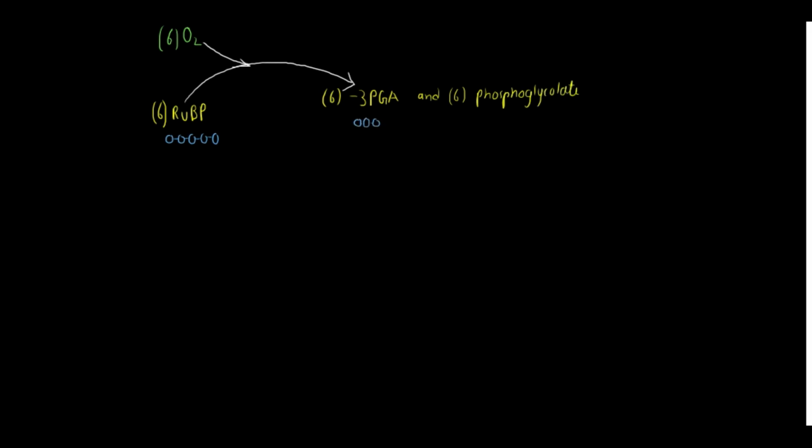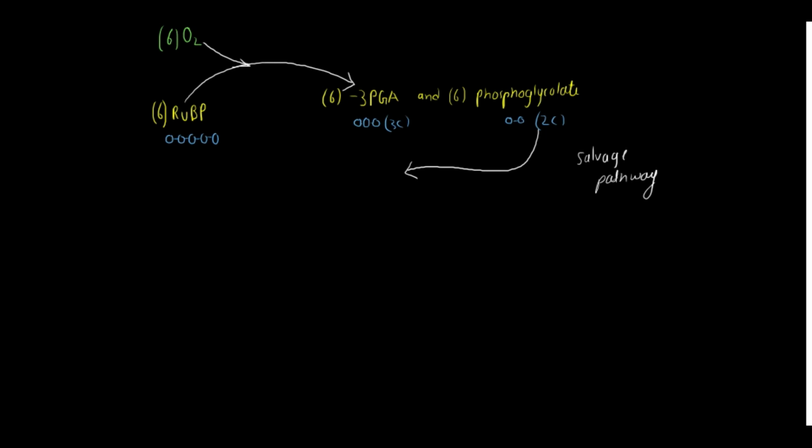Let's see. I'm going to represent this in a little more elaborate manner. Suppose this is 6 RuBP, that is 6 molecules of RuBP, and the blue circles represent the number of carbons, a 5 carbon compound. Atmospheric oxygen is combined with this in the presence of Rubisco, and it will form 2 compounds: 6 molecules of 3-PGA and 6 molecules of phosphoglycolate, with 3 carbons in 3-PGA and 2 carbons in phosphoglycolate. It's my mistake, it's phosphoglycolate.